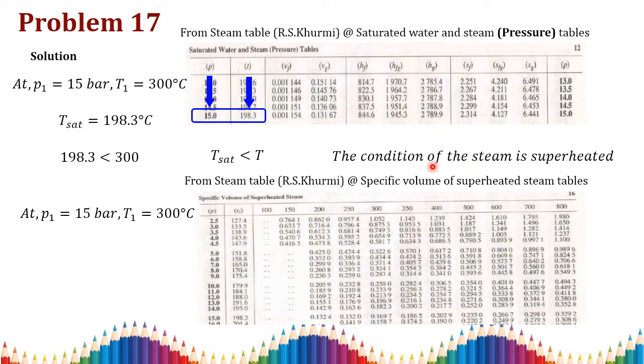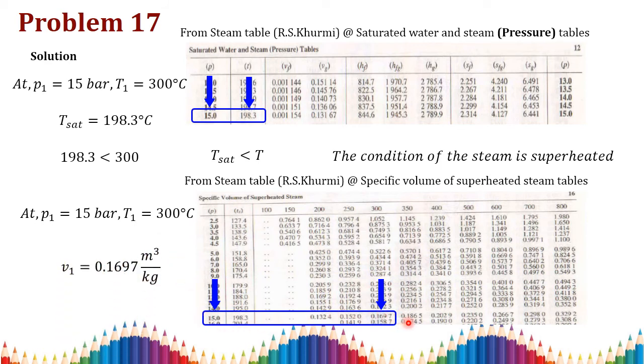As we all know, the initial state of the steam is superheated, so we have to go for the superheated table to find the properties: specific volume, specific enthalpy and specific entropy. I am going to the specific volume of superheated steam. At the given pressure P1 is equal to 15 bar and T1 is equal to 300 degrees Celsius, we take the corresponding specific volume from this table: V1 is equal to 0.1697 meter cube per kilogram.